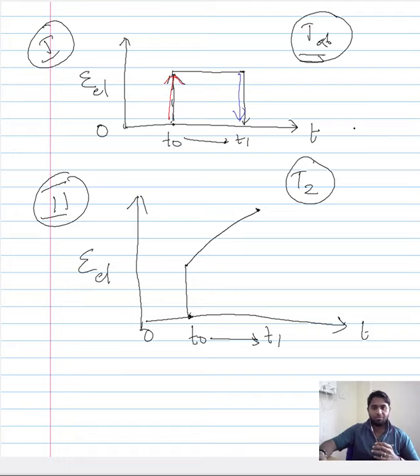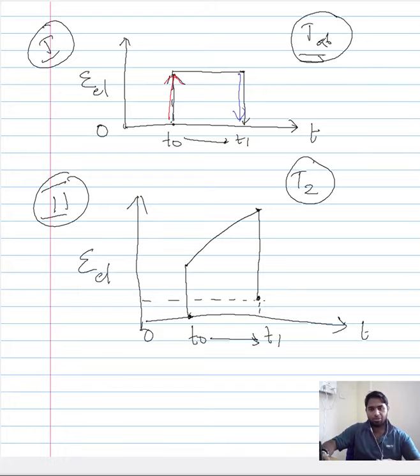And now when you unload at T2, when you release the load that causes the elastic strain, it will again try to reduce the strain, but it will have a definite strain at T1. Unlike the ambient temperature, wherein at T1 the elastic strain was back to 0, at T1 at high temperature there will be a definite elastic strain. However, unlike plastic strain, it will not stay as it is, it will gradually reduce after T1.